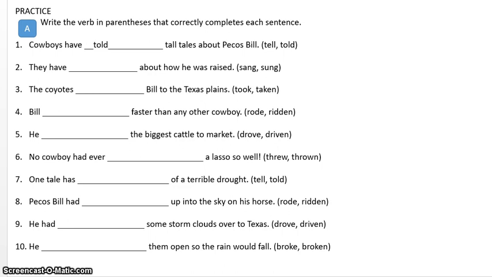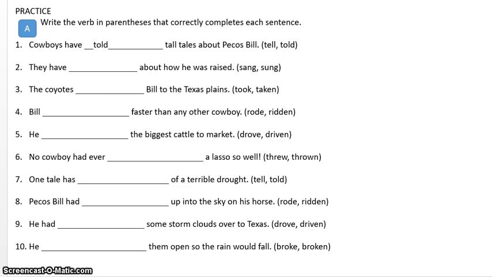So go ahead and do 2 through 10 by yourself. Very easy. They've given you the choice. You can go back and look at your chart if you need to. Remember, if you get it wrong when we go back to correcting it, I want you to just put the correct answer above it or to the side or something so that your home teacher can see if you're having problems with this. So go ahead and do 2 through 10. When you're finished, come back.